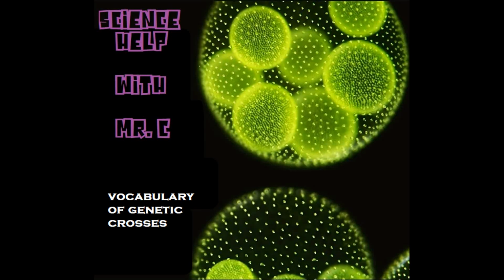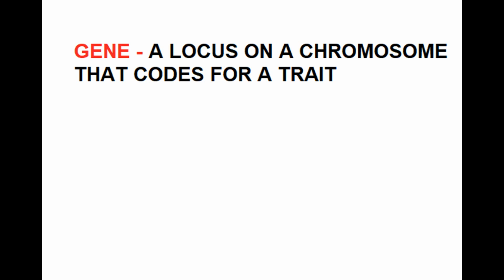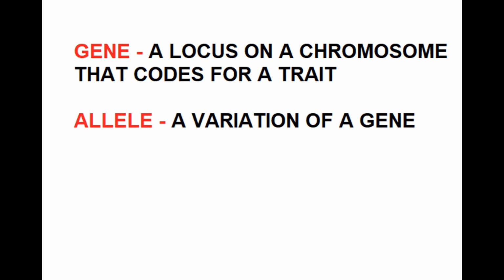The vocabulary of genetic crosses. We need to understand a variety of words and phrases so that we may complete questions on genetics and the crossing of individuals. The first is gene, which is a locus on a chromosome that codes for a particular trait. The locus is just a position. Allele is a variation of a gene created by mutation.